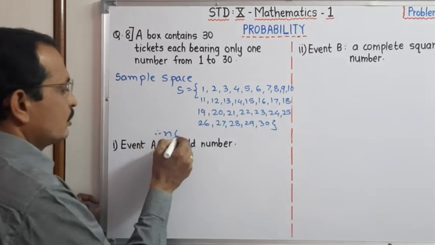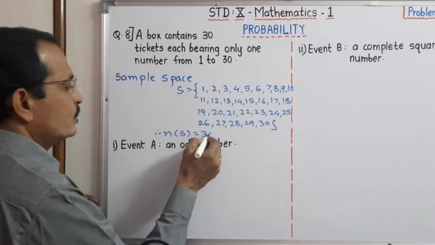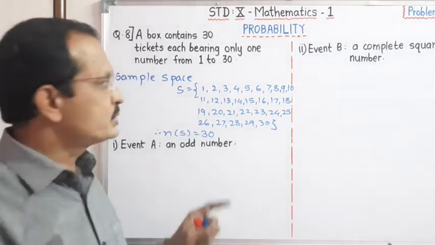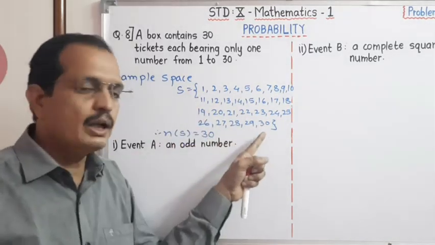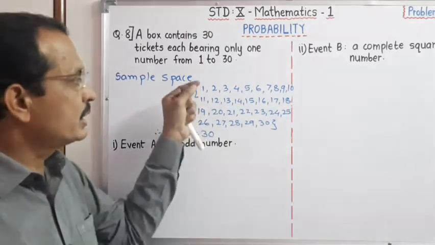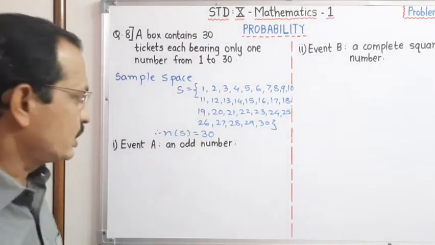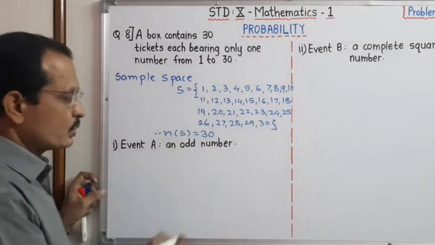Dear student, n(S) = 30. There are cards from 1 to 30, and on each card there is one number, therefore n(S) = 30.